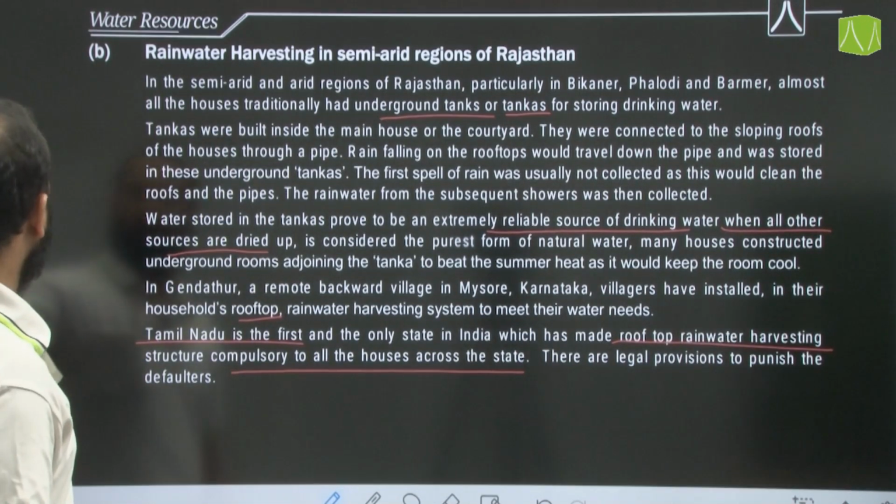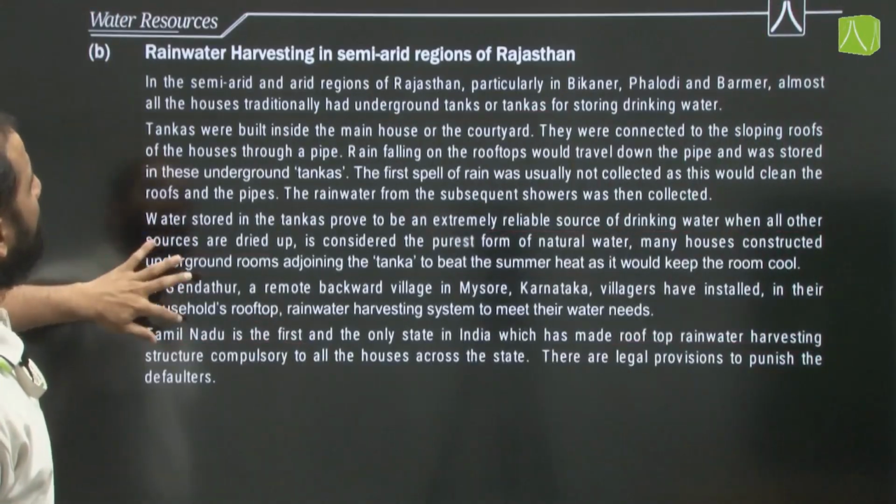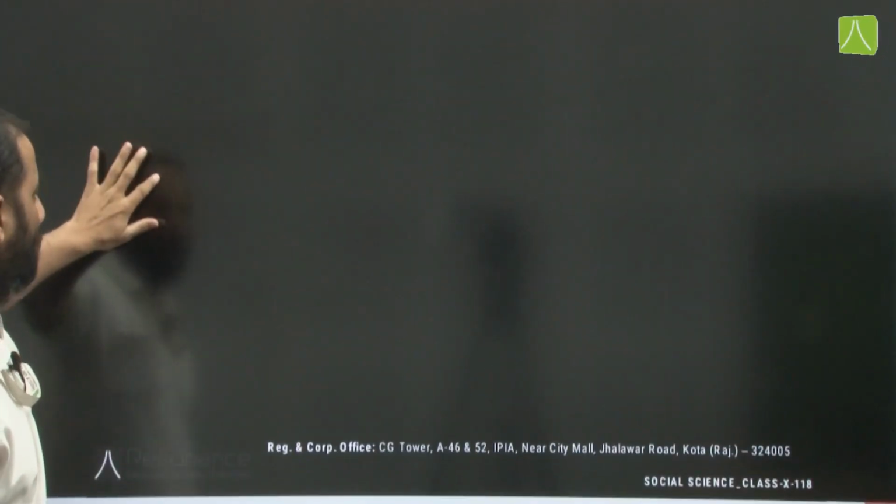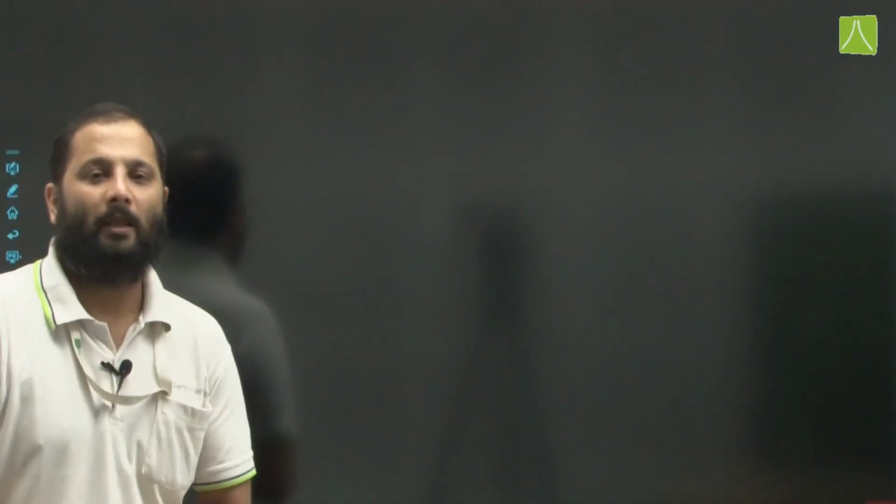All right. So this is something about rainwater harvesting in semi-arid regions of Rajasthan, and this brings us to the end of our chapter. And thank you so much for watching this one shot video on water resources.